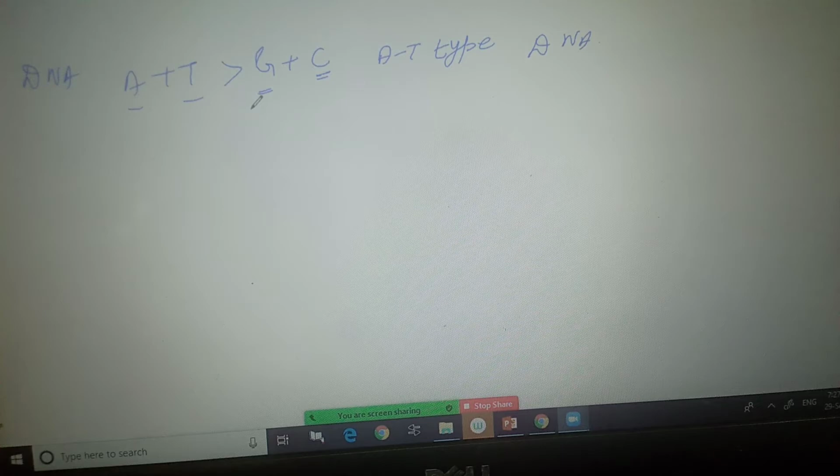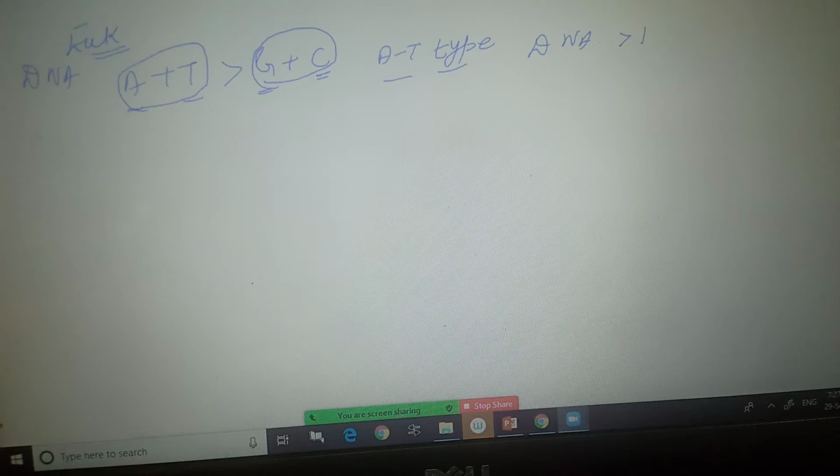This AT type of DNA ratio is more than one. In the case of eukaryotic DNA, the A plus T combination is greater than the G plus C combination. So that is said to be AT type DNA, which is more than one.